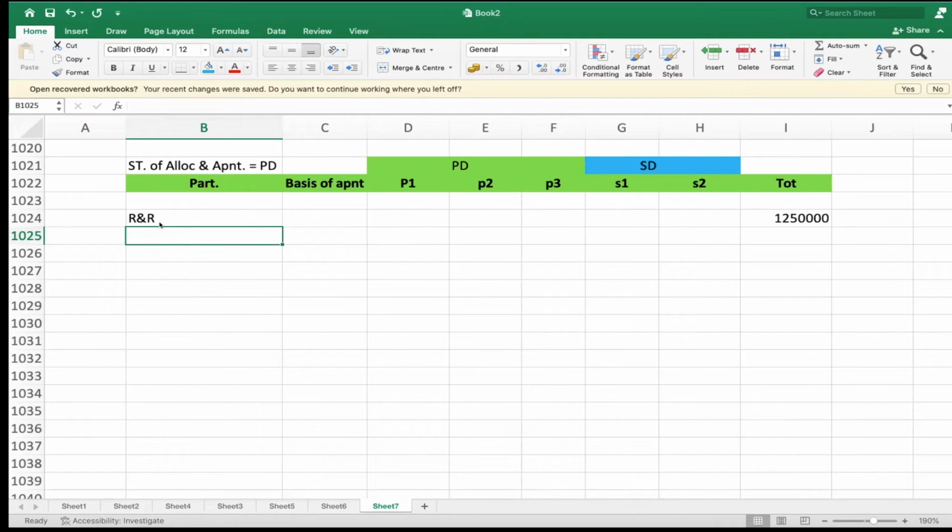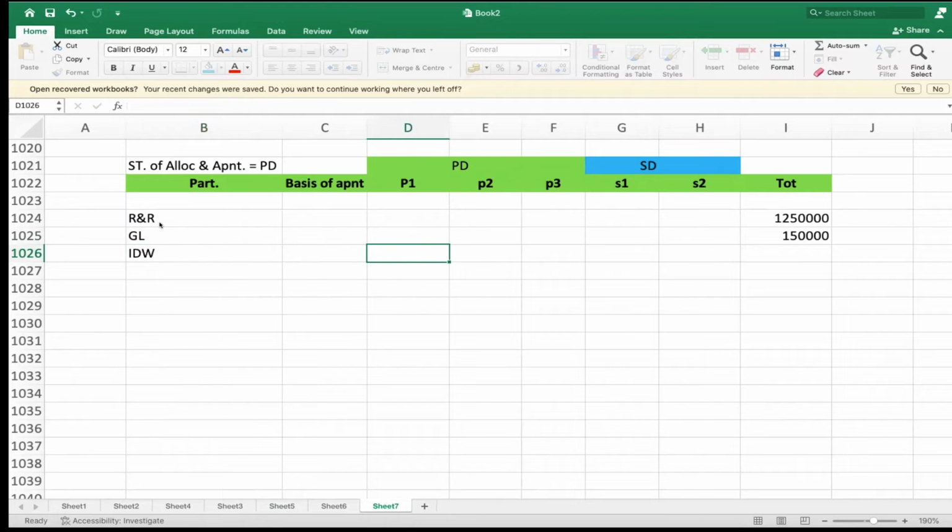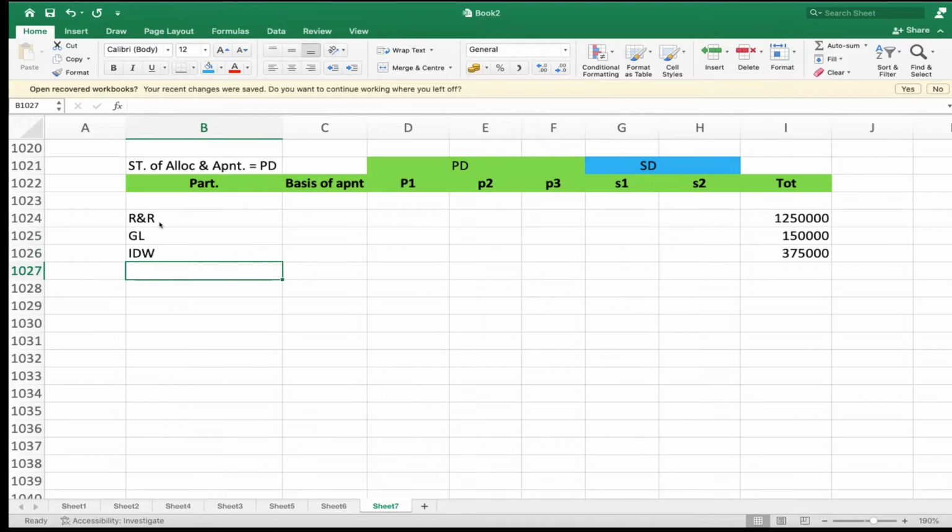What is the next expenditure? General lighting. Total expense, how much? 1,50,000. Next, indirect wages, 3,75,000. Next, power, 5 lakhs.